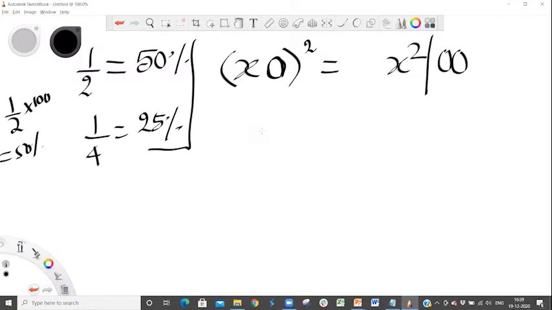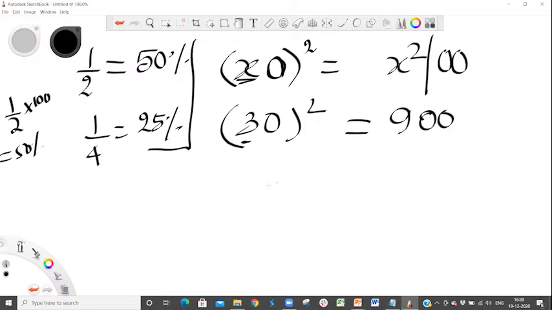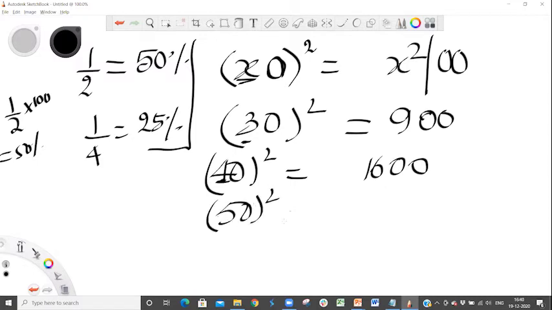We know this. So for example, 30 whole square. So x is nothing but 3. So 30 whole square is 9 and a 00. Now 40 square would be 4 square, 16 and a 00. So like 50 square would be 5 square, 25 and a 00.